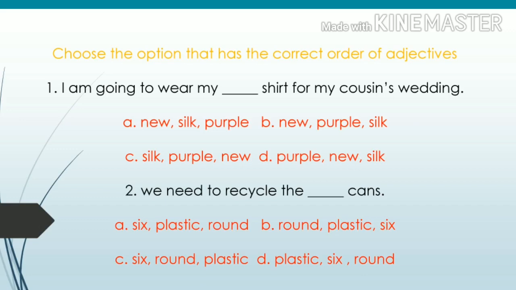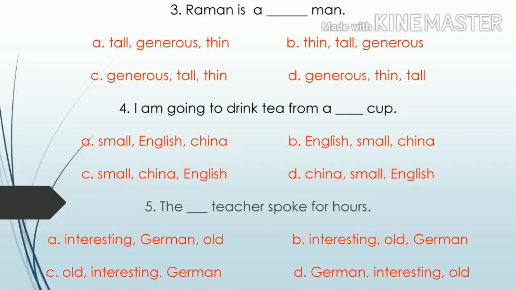Now, we have to find the place for plastic. Where do we have to place it? Plastic is a material. So, it should come only at last. Now, it is very easy to find the correct option. Only in option C, plastic is at last. So, the right answer is option C, 6 round plastic. Like this, you do the remaining questions.